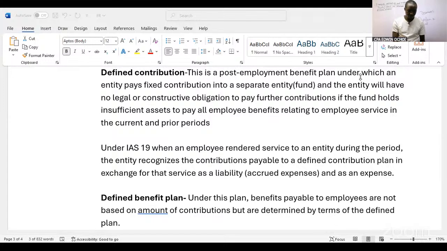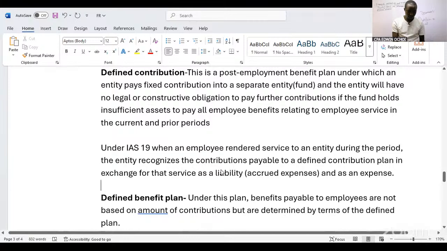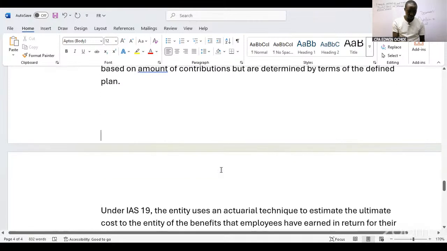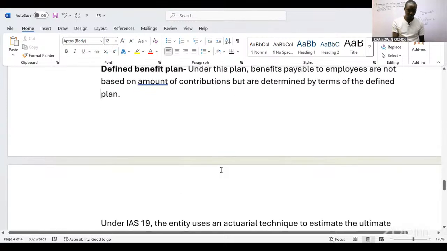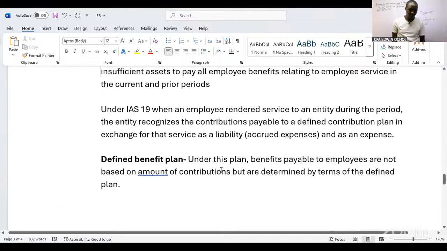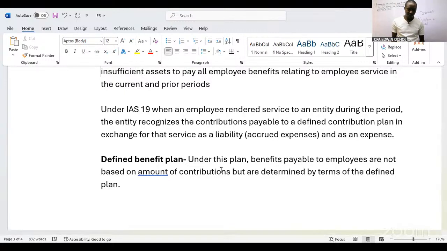Then the second post-employment benefit is the defined benefit plan, under which the benefits payable to an employee are not based on the amount of contributions, but are determined by the terms of the defined plan.